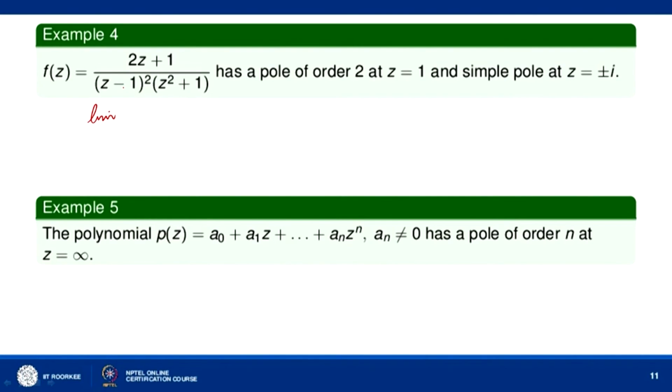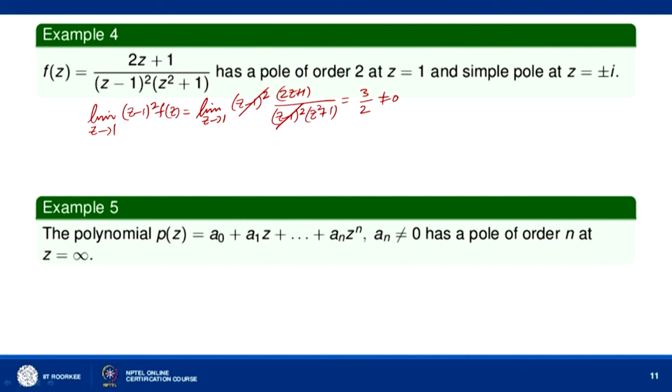Let us see the nature of these singularities. So we here see that the limit as z tends to 1 of (z minus 1)² into f(z) is equal to the limit as z tends to 1 of (z minus 1)² into (2z plus 1) upon (z minus 1)² into (z² plus 1). So this will cancel with this, and when z tends to 1 we will get 3 divided by 2, okay, which is non-zero. So f(z) has a pole of order 2 at z equal to 1.